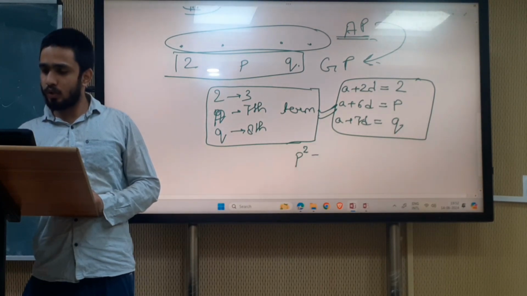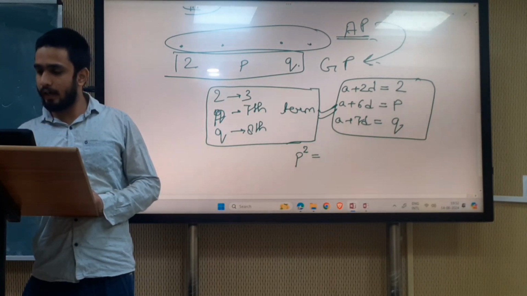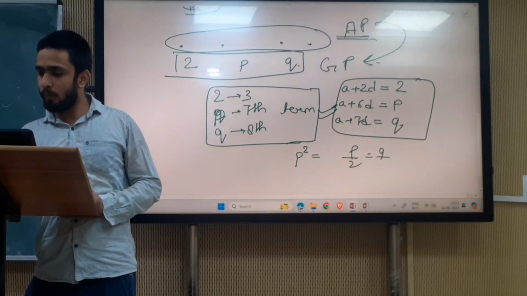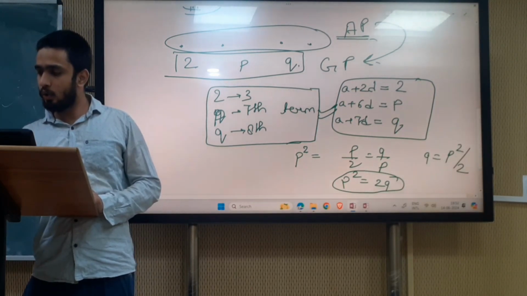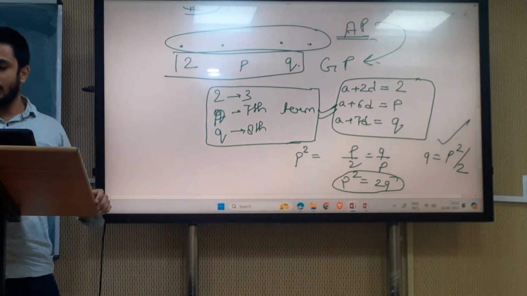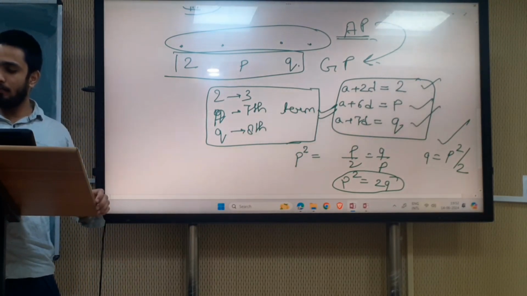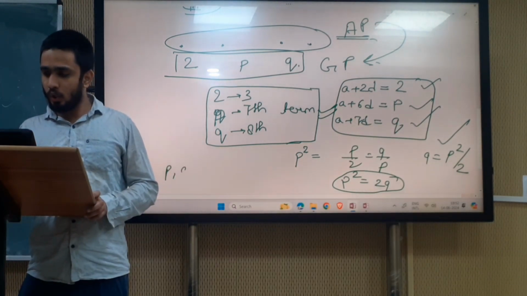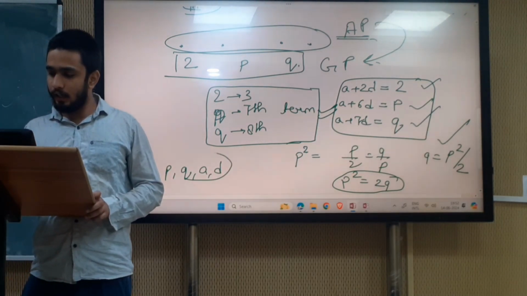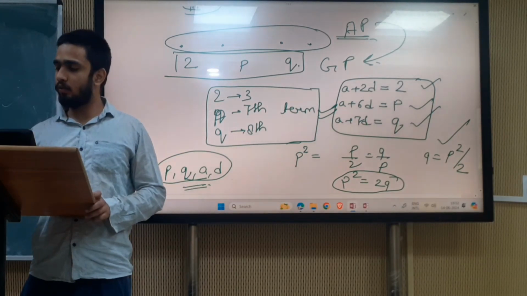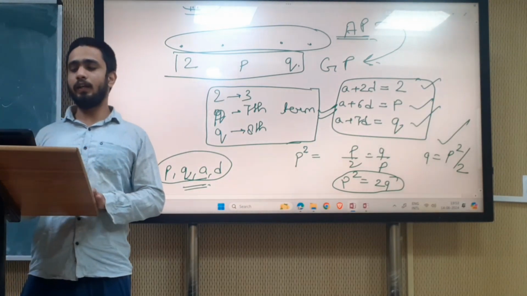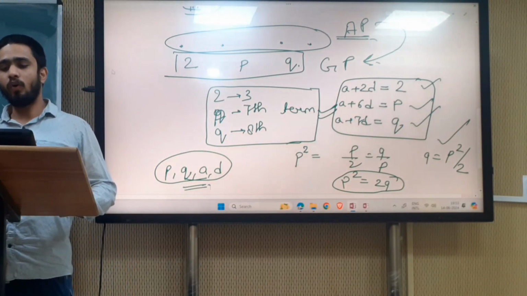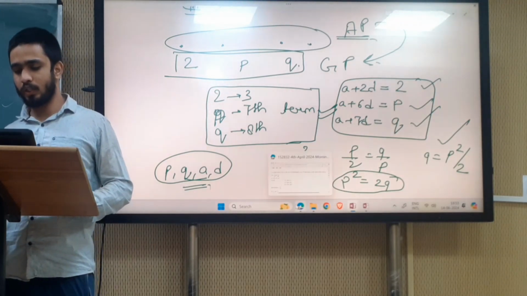So P square is equal to 2Q, since we know that P by 2 is equal to Q by P. So Q is equal to P square by 2. One equation we have this, and three equations we have this, and the unknowns are P, Q, A and D. We have 4 equations and 4 unknowns, so we can easily solve and get all the unknowns.